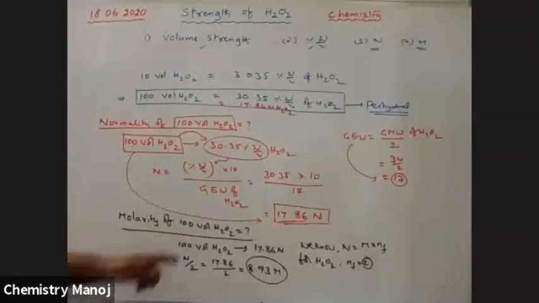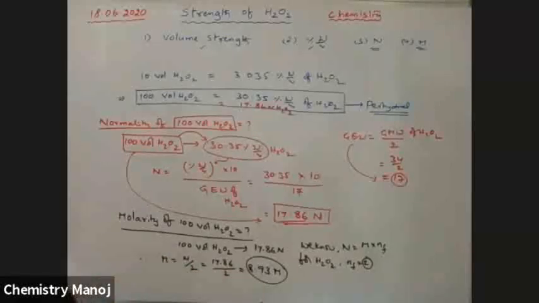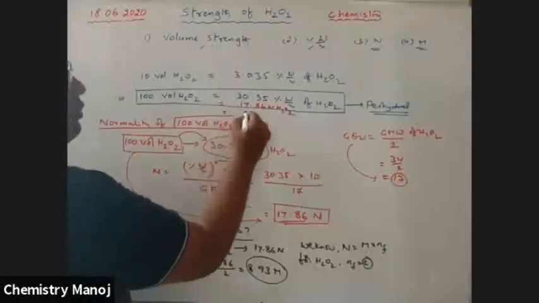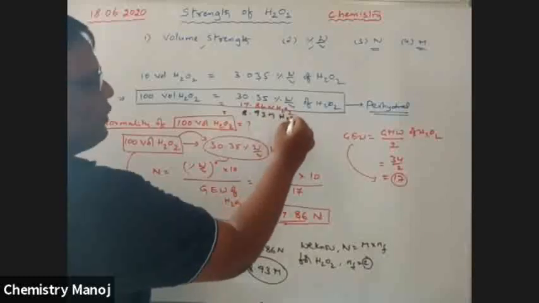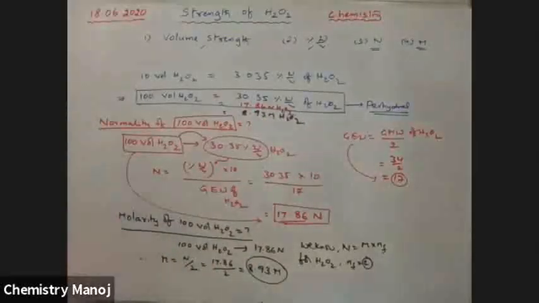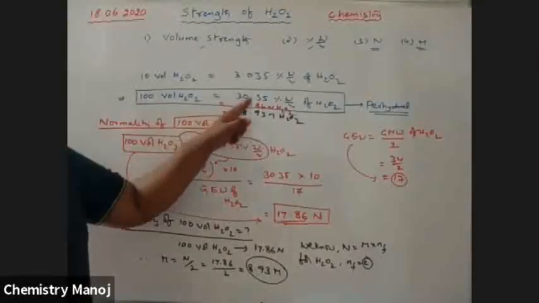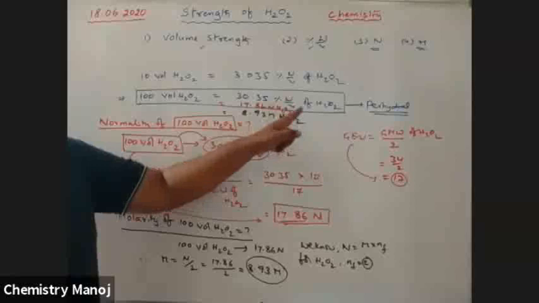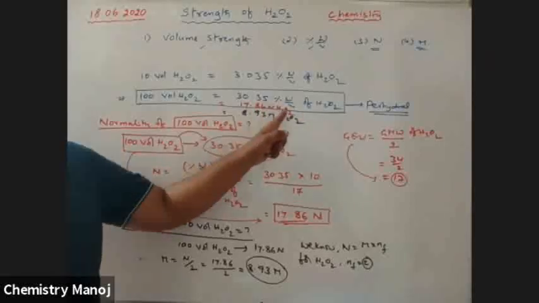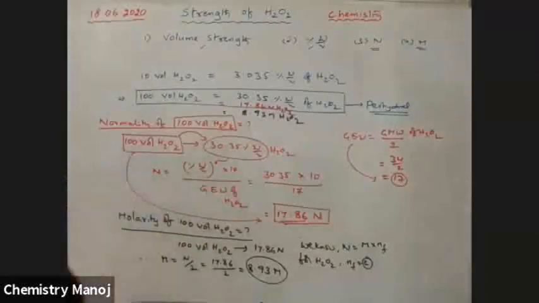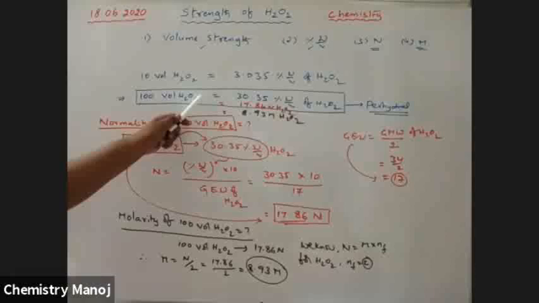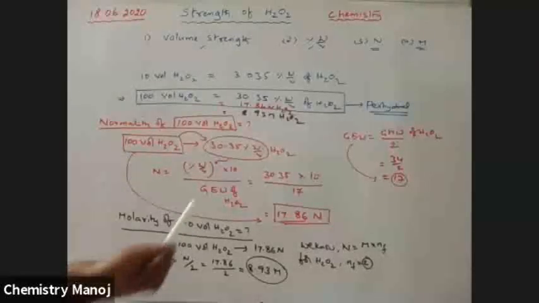So the molarity of 100 volume H2O2 is equal to 8.93 molarity of H2O2. Therefore, finally we conclude that 100 volume H2O2 means 30.35 percentage weight by volume of H2O2, or 17.86 normality of H2O2, or 8.93 molarity of H2O2. You should remember these values. You calculate other values by comparative studies.